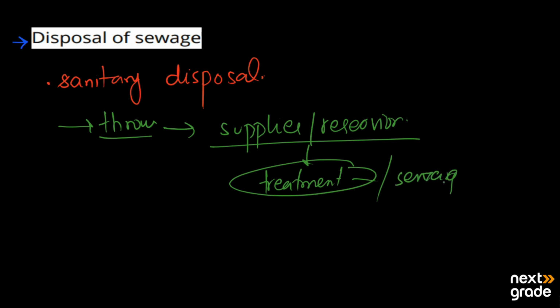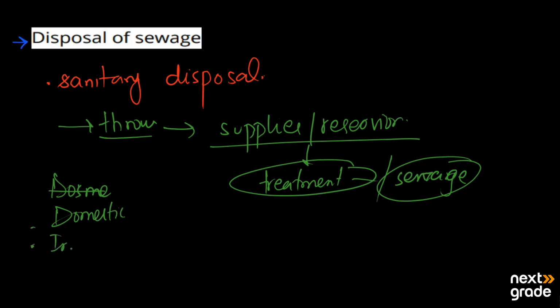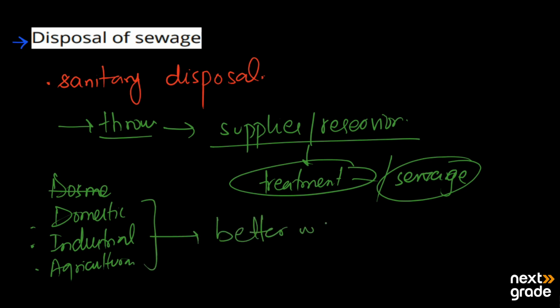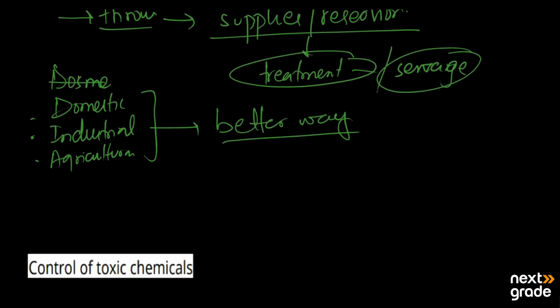as a result of which the water may not get polluted due to domestic waste, industrial waste, and agricultural waste. So we must dispose of sewage in a better manner to get rid of all the diseases due to water.